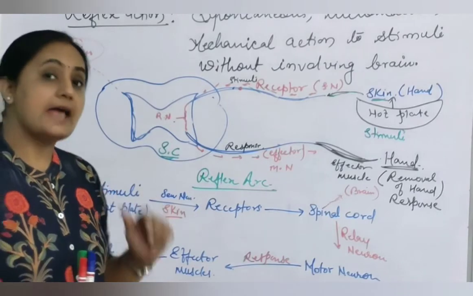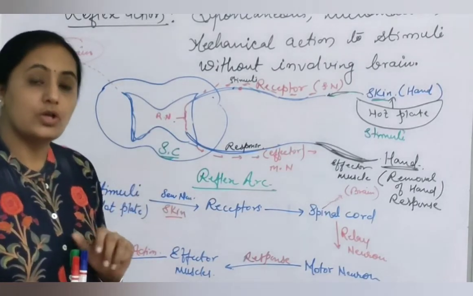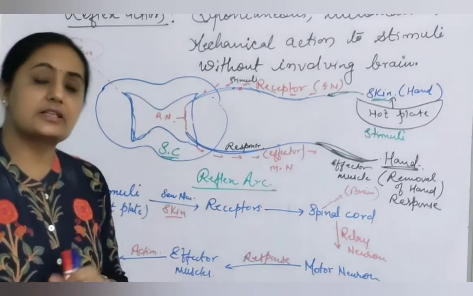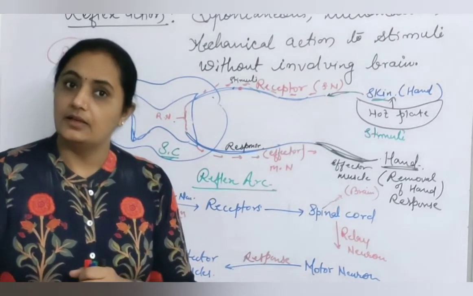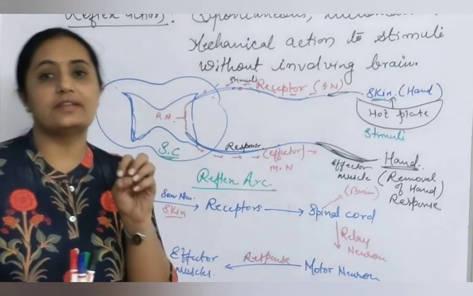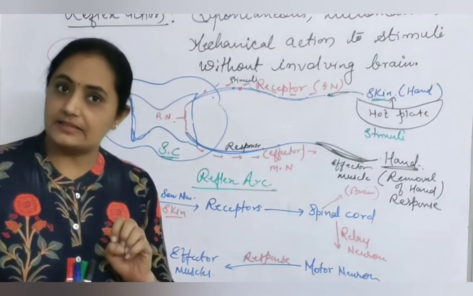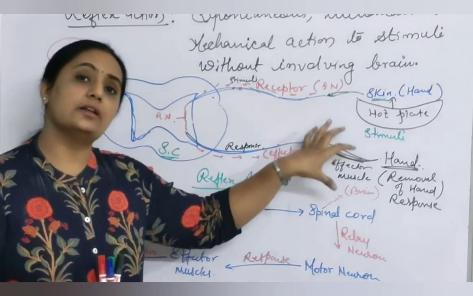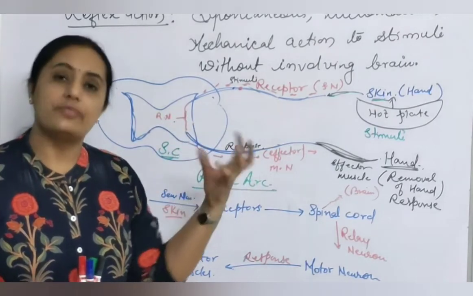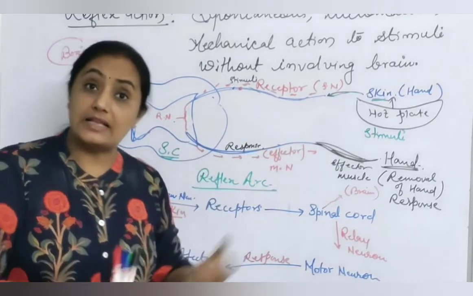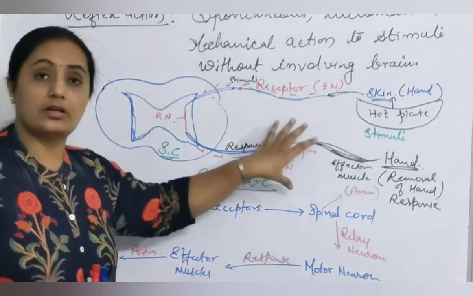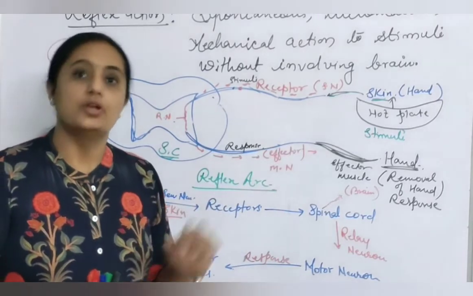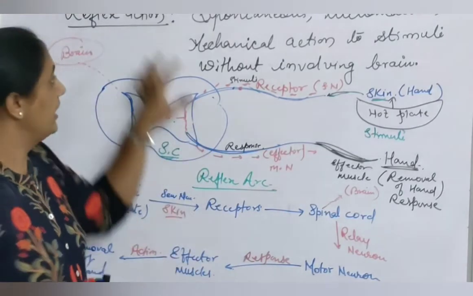Second, as it is under the control of the spinal cord, whatever response has to be given is given within a fraction of a second. The time duration is very less. So it can protect us from any further major injury. If there are chances of injury, it protects the organism by taking sudden action. So these are the two basic significances of reflex action.